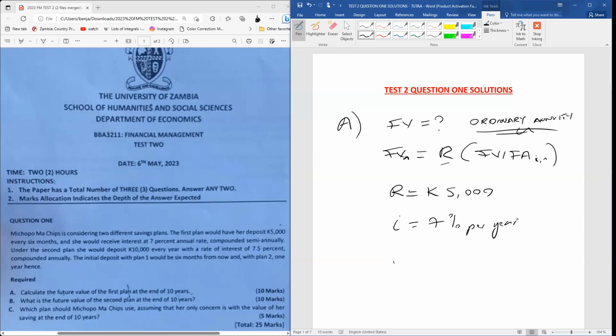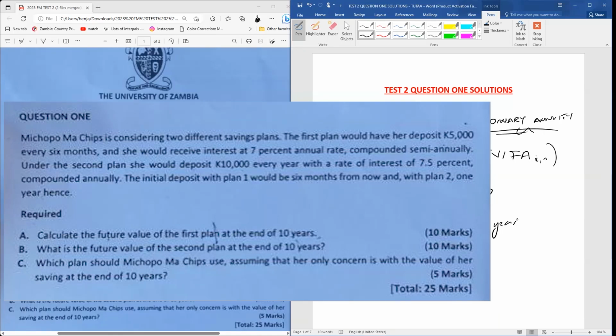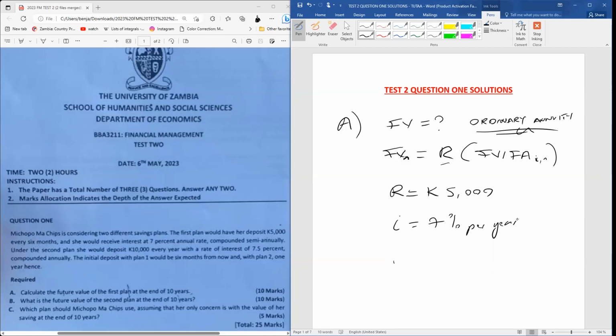Let's just read through what the first plan says. The first plan would have a deposit of 5,000 kwacha every 6 months, and she would receive interest at 7% annual rate, compounded semi-annually. So we've been given an interest rate per year, but we have not been given the interest rate for a semi-annual situation, which is what we have here. So we need to convert this interest rate per year to interest rate semi-annually.